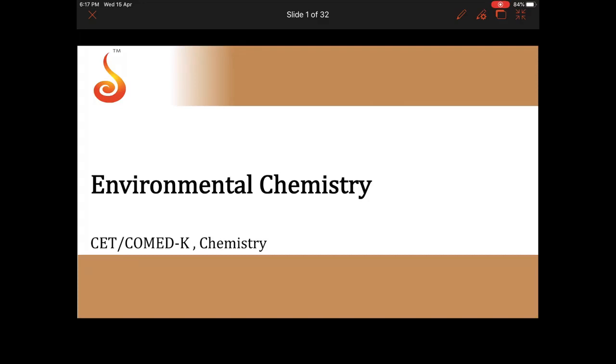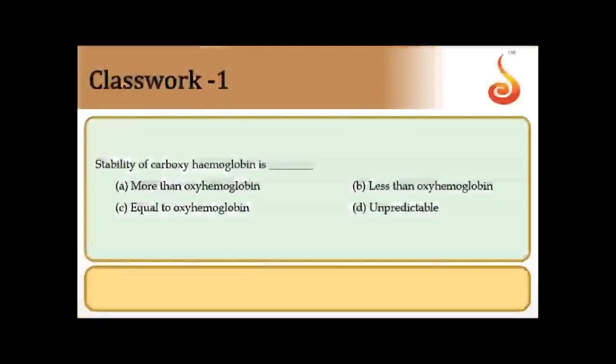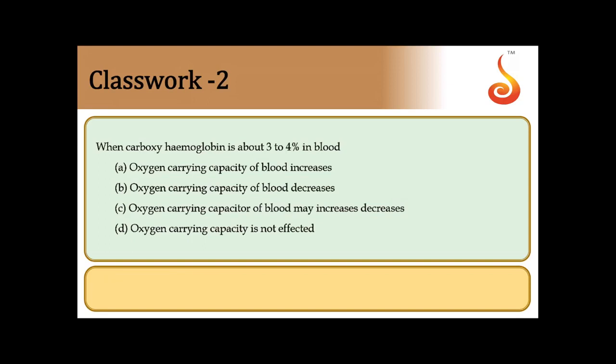Let us now discuss objective questions from environmental chemistry. First question: stability of carboxyhemoglobin. Compared with oxyhemoglobin, carboxyhemoglobin is most stable, so the answer is option A. Next, when carboxyhemoglobin is about 3 to 4% in the blood, it starts losing its oxygen carrying capacity. So the answer is option B.